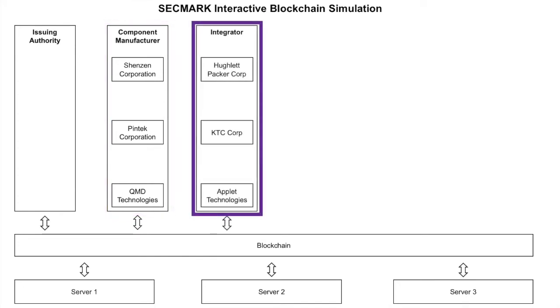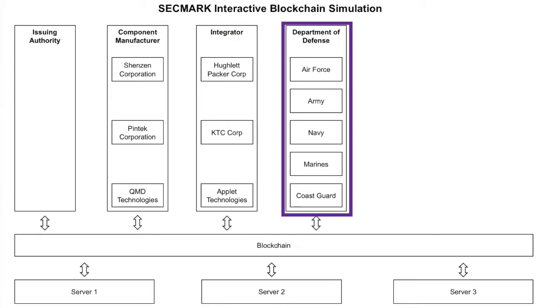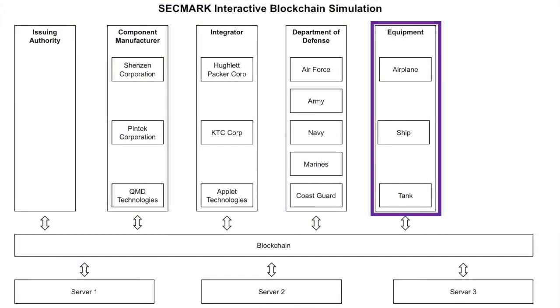The integrators are Hewlett-Packard Corporation, KTC Corp., and AFIT Technologies. Next, there's the Department of Defense, which purchases products from the integrators. There are 5 branches within the Department of Defense: Air Force, Army, Navy, Marines, and Coast Guard. The organizations within the Department of Defense can assign products to 3 different types of equipment: airplanes, tanks, or ships.